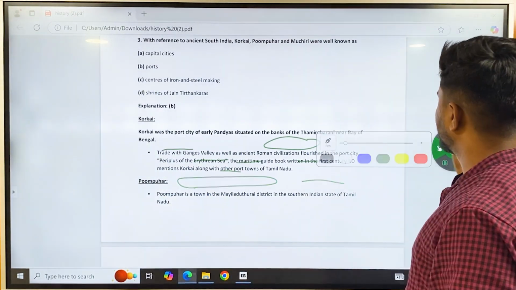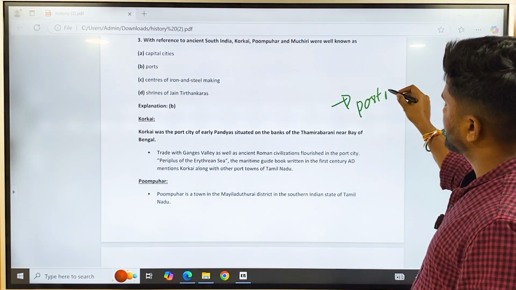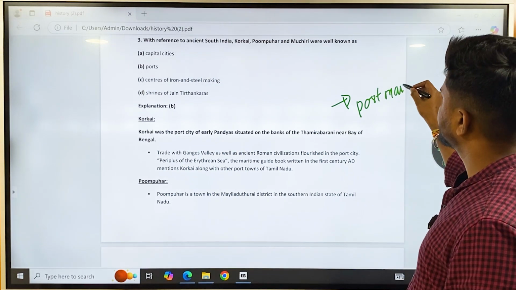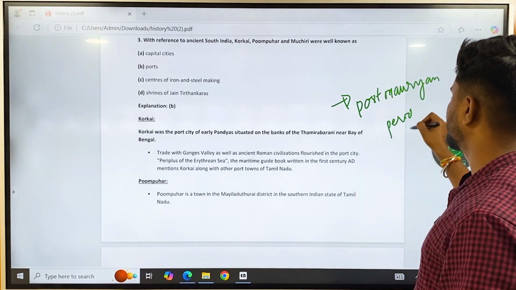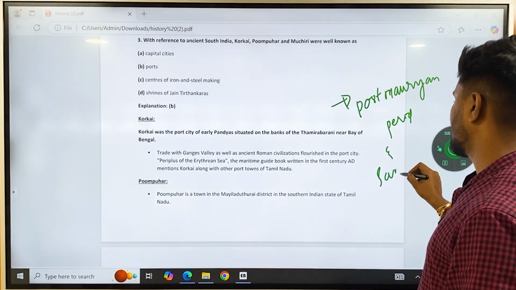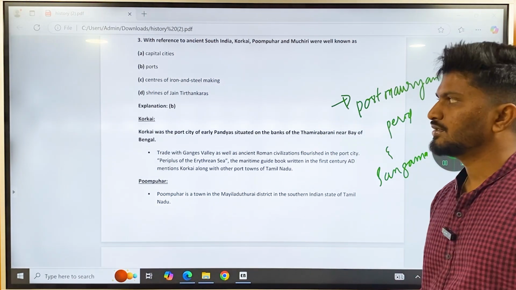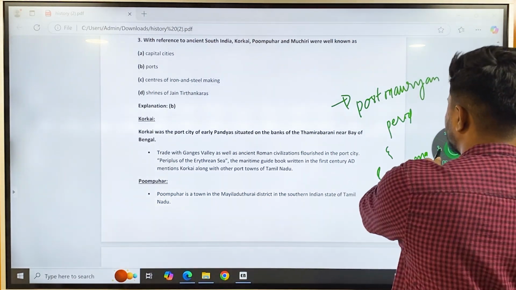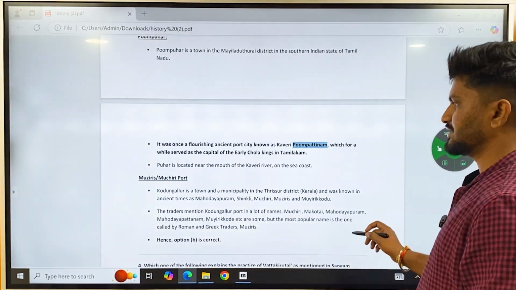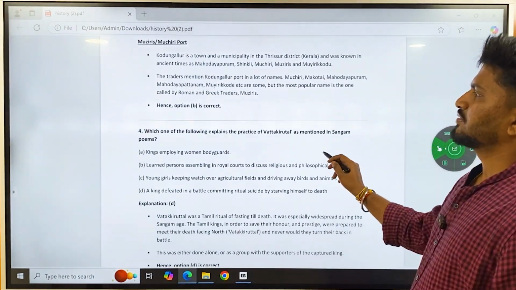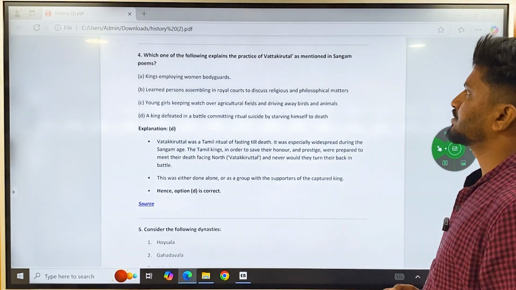If you have learnt about the post-Mauryan period and the Sangam period, you would know this question easily. Those are some of the important cities which acted as port cities for trade and commerce with the Roman and Greek civilizations.